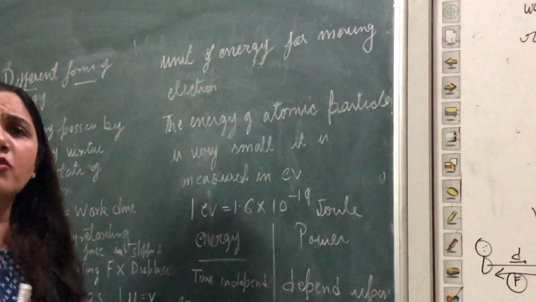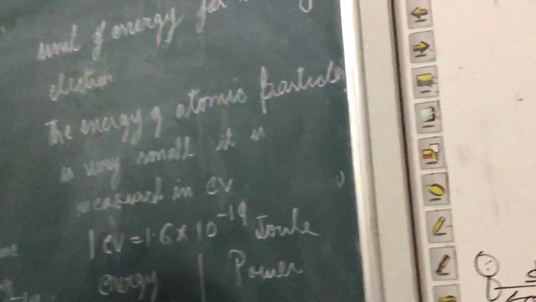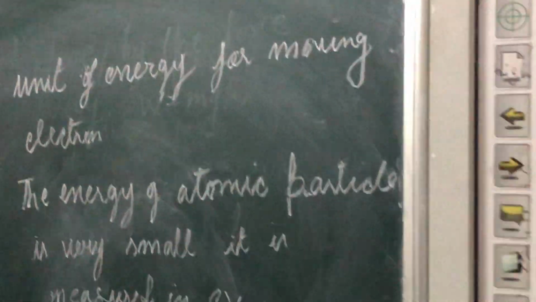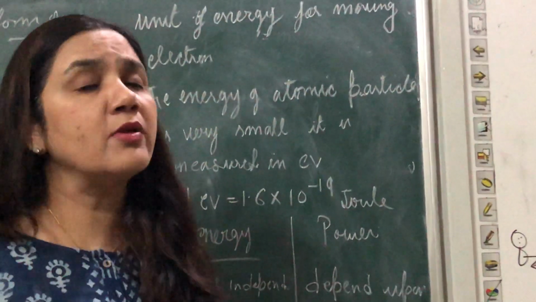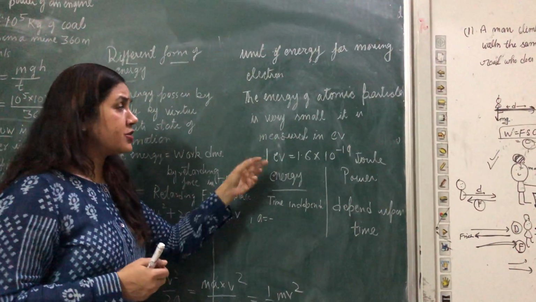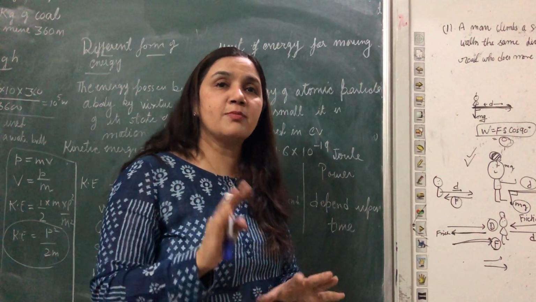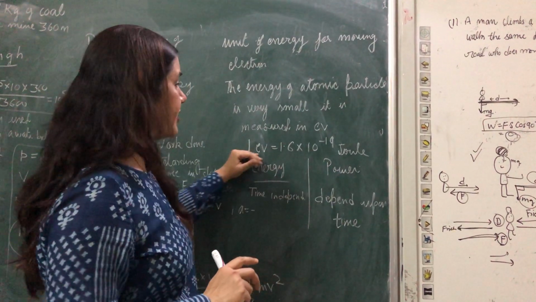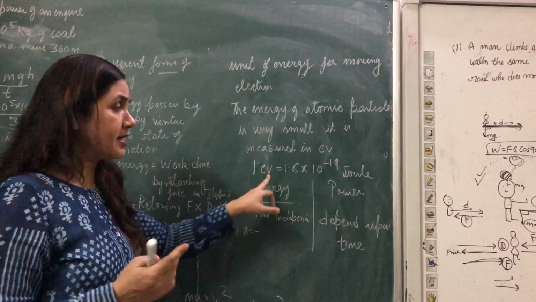Some more things, unit of energy for the moving electrons. We know that the energy of an atomic particle is very small, like ionization potential, when any electron loses, it requires some energy. So the energy of an atomic particle is very small, and mainly we calculate it in the form of electron volt, ionization potential. So for the unit of ionization potential, simply learn 1 electron volt is equal to 1.6 into 10 to the power minus 19 joule. So 1 electron volt means joule. This is important for you when you solve the numericals.